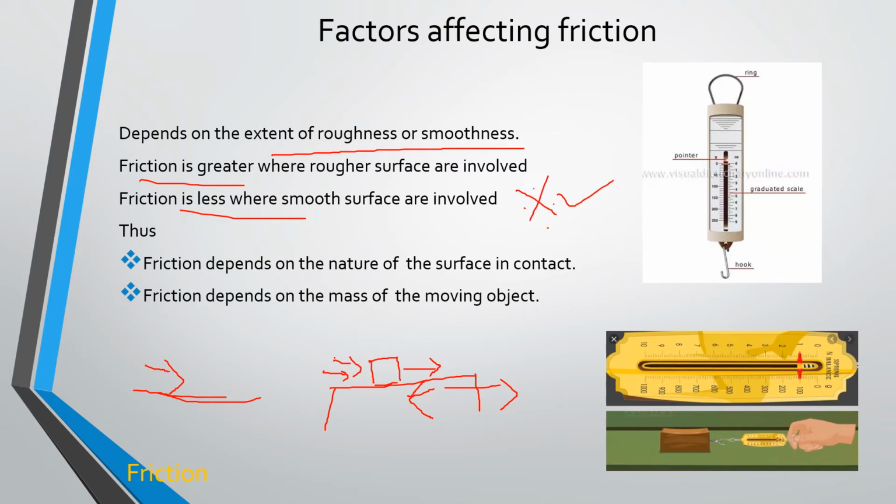Got it? Next up, friction depends on the nature of the surface in contact. So mainly, for the frictional force, we have to consider the roughness or smoothness of the surface, and friction depends on the mass of the moving object. Even on a smooth surface, for an object which has a maximum mass, we definitely need to give a maximum applied force. So mainly it depends on the nature of the surface in contact, and also we have to consider the mass of the moving object.